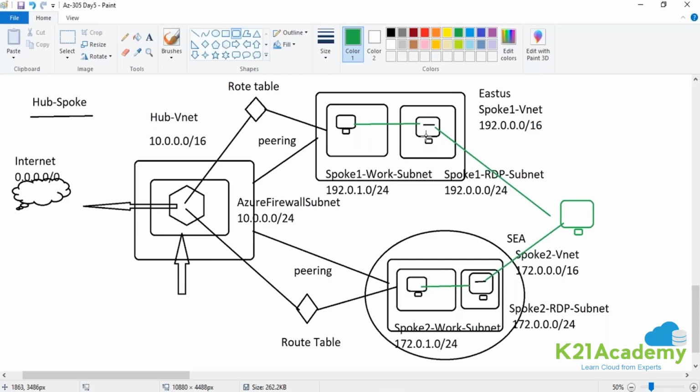Now, let me go ahead and take the RDP of this machine and let's see the before and after effect. What does that mean? Before you create the connectivity and the route table, by default, you can open all the websites on this machine. The moment you associate this subnet with the firewall, you won't be able to open any website. So I will take the access of my RDP and then access this machine, and we will see the before and after effect.